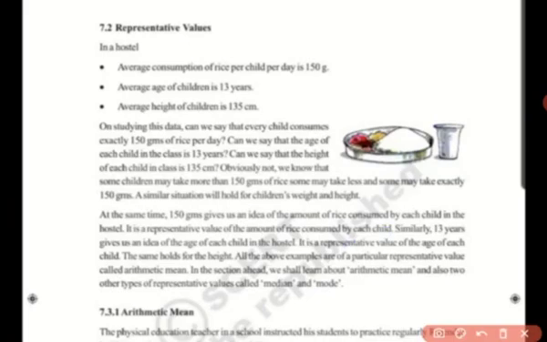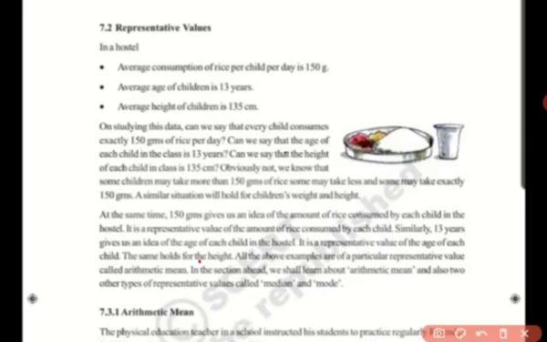Okay, it's just a representative value, it's not the exact value of their age. Okay, similarly we have spoken about height. It also says that it's just an approximation or representative value.